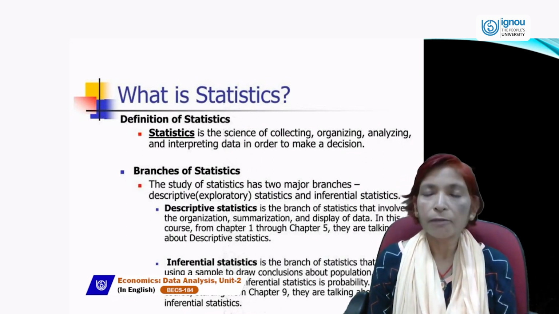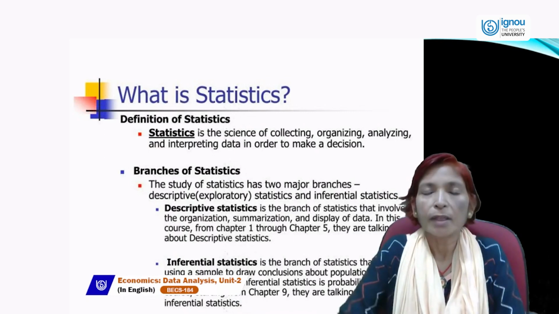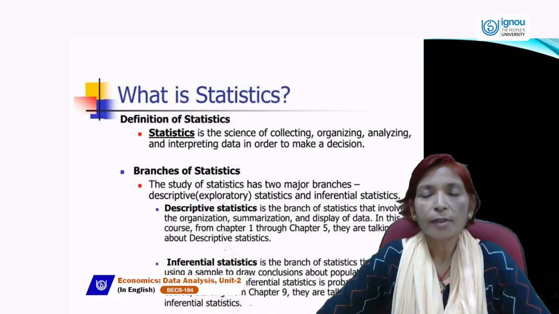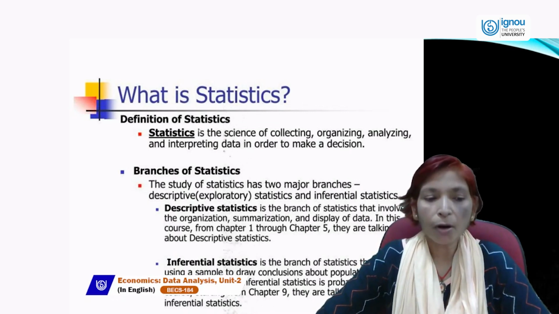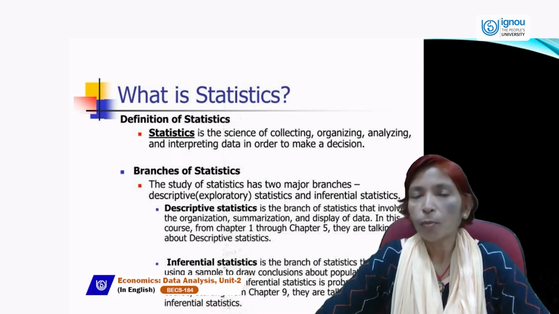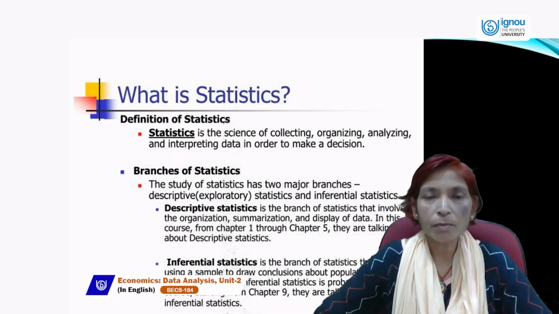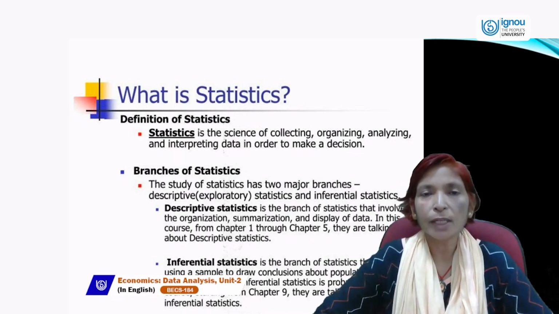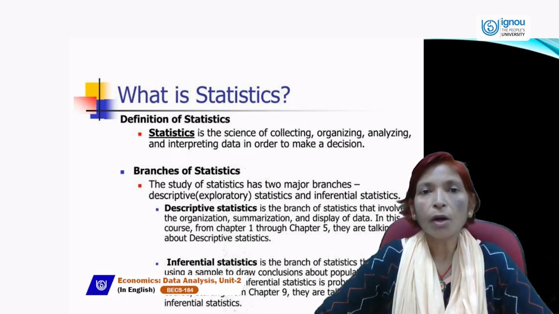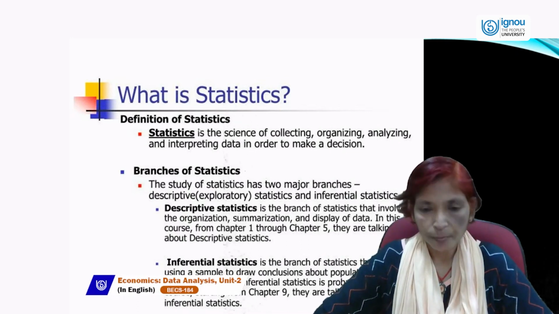And next is inferential statistics. This inferential statistics is the next branch of statistics that involves using a sample to draw conclusions about a population. Here population does not mean the overall population of the country or world. Here population means census. Population means the whole data which you are using in your research.